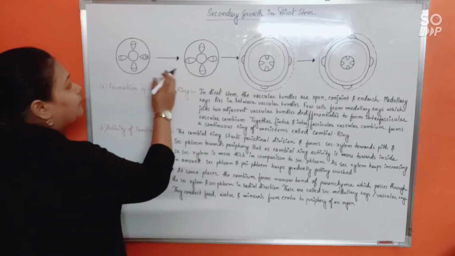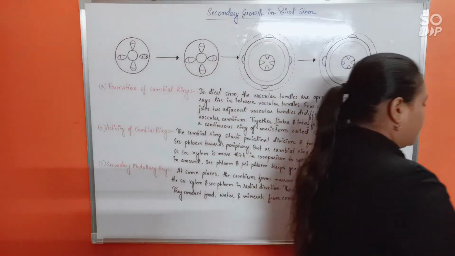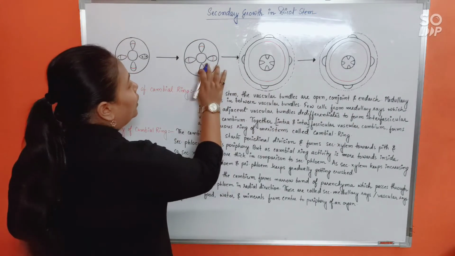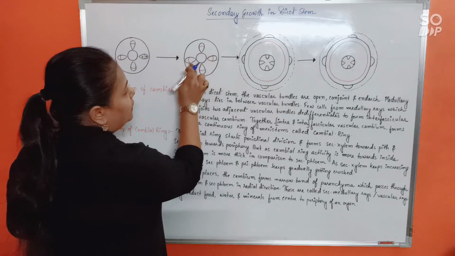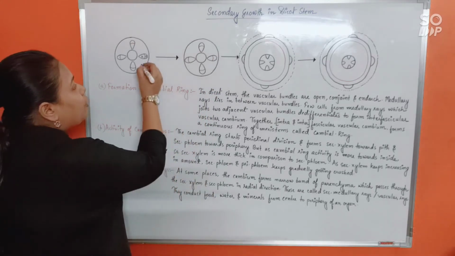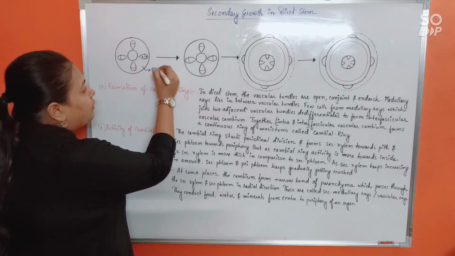So see here, let me portray it in this manner. What do you call this part, this empty space in between two adjacent vascular bundles? Of course, you will call this space the pith ray, isn't it?